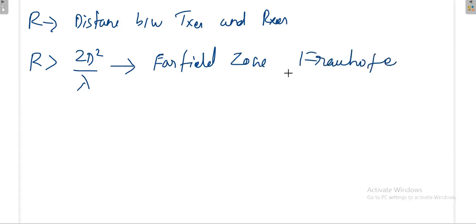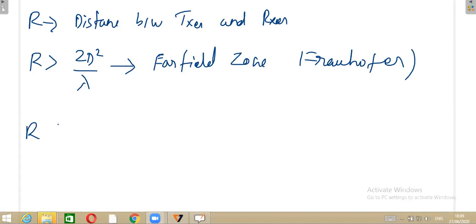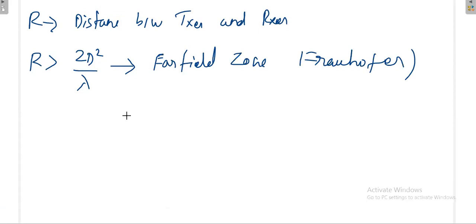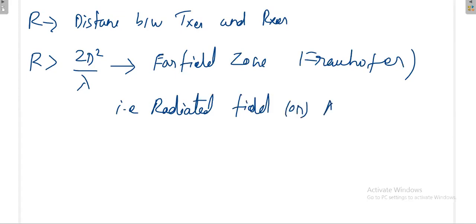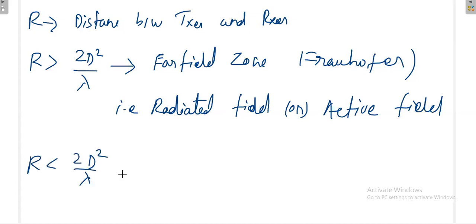Fraunhofer far field zone. Another name for far field is radiated field or active field. This is very important because radiation is important for us. That particular field is called radiated field or active field. Or if R is less than 2d square by lambda, then that is called Fraunhofer near field.